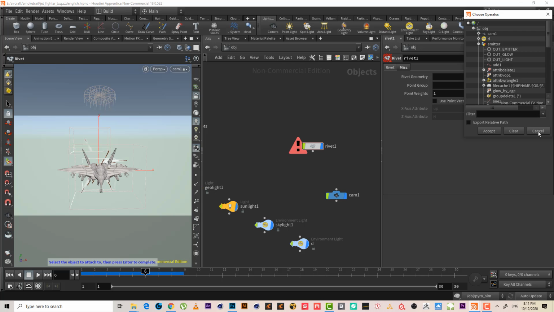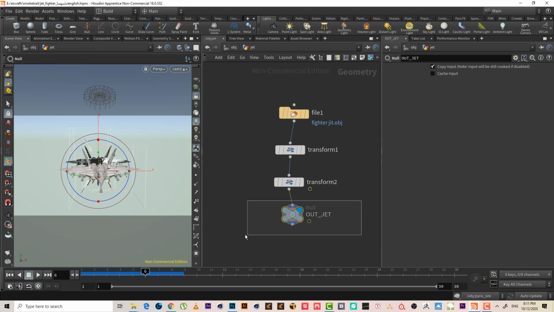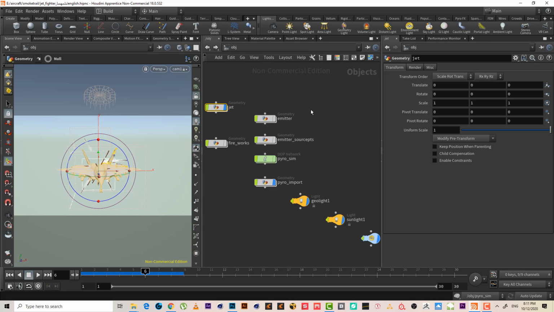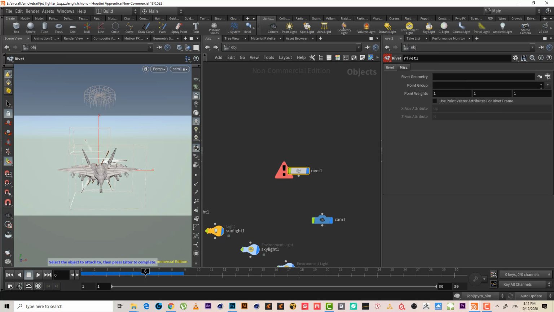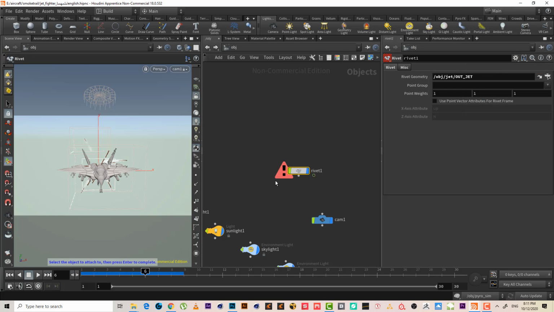Okay, so let's say we have the jet here, and this is the out jet. So if I connect this to the out jet, yeah, this is the out jet.